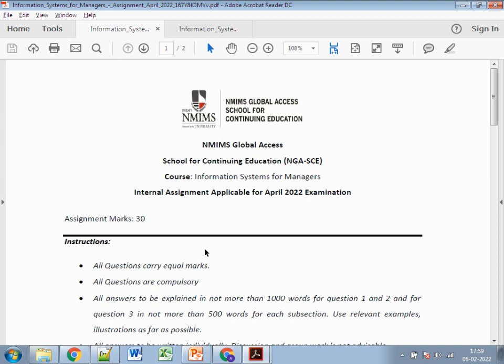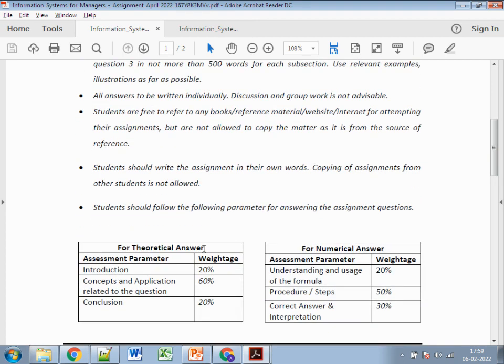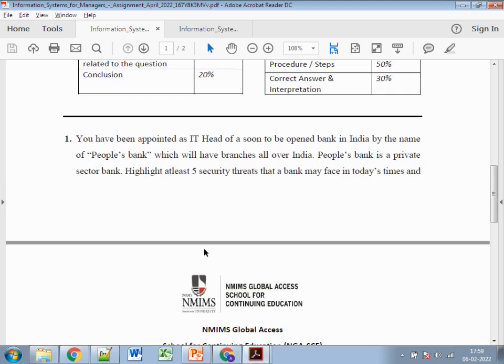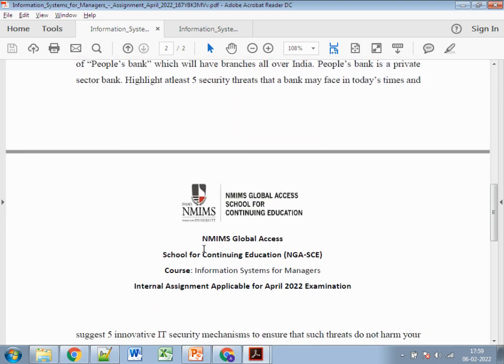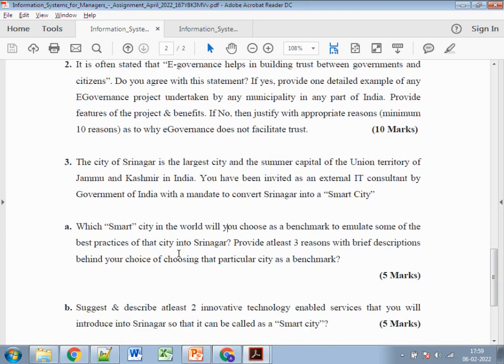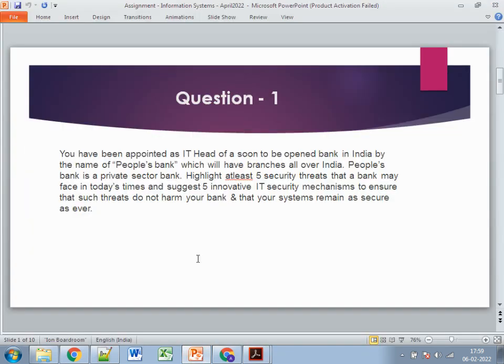As you are all aware, there are three questions: the first, the second, and the third, with third A and third B. Each question carries 10 marks. The third question has two parts, third A and third B, so each part carries five marks. These are the questions you get in your assignment for the ISM 2022 April cycle. So let's start with our first question.